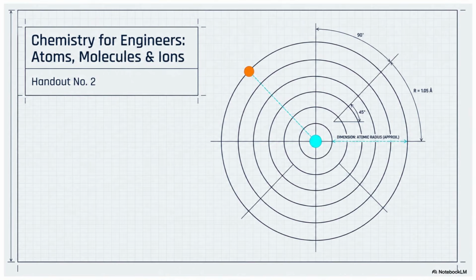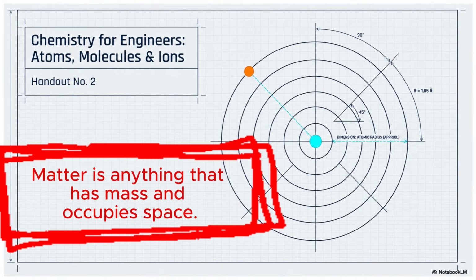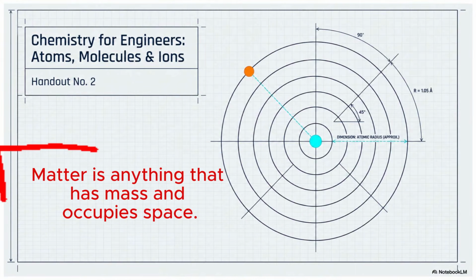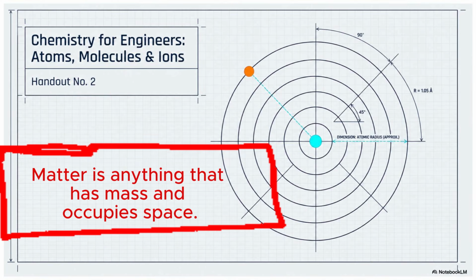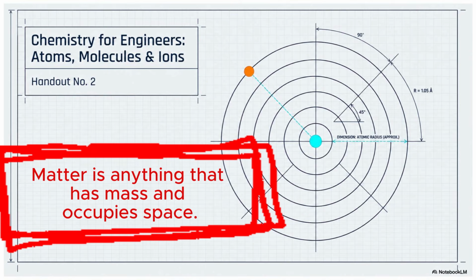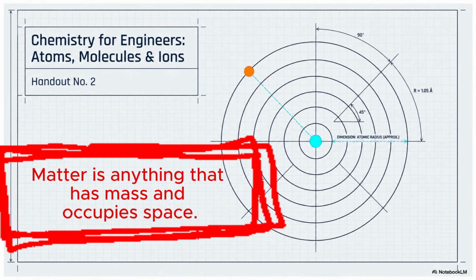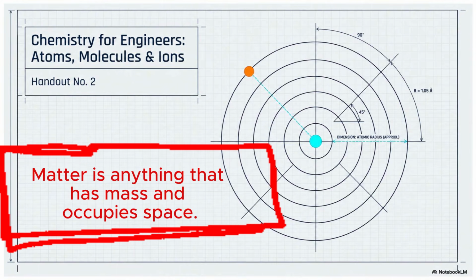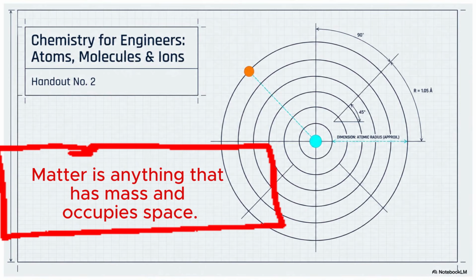So, as what has been discussed in our previous handout, matter is anything that has mass and occupies space. So, as future mechanical engineers, everything that you will design, manufacture, or analyze will involve matter. Whether you are designing engines, pressure vessels, or renewable energy systems, the success of your design depends on understanding the materials from which they are made. But what makes steel strong? Why is aluminum lightweight? Why does rubber stretch while glass breaks easily? The answers to all these questions begin at the atomic level.